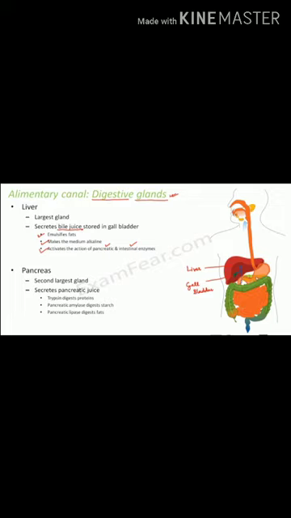Now what is the function of this bile juice? The function of this bile juice is that it helps in emulsification of fats. That means the digestion of fats. The complex fats are converted into simple fatty acids.